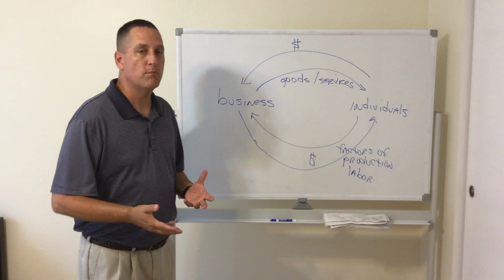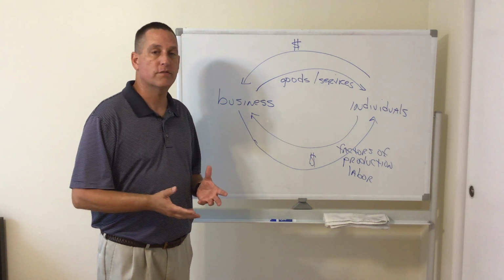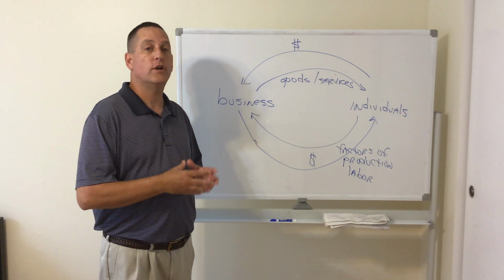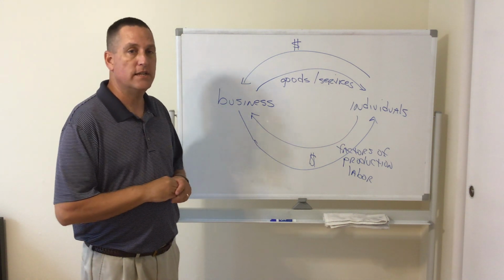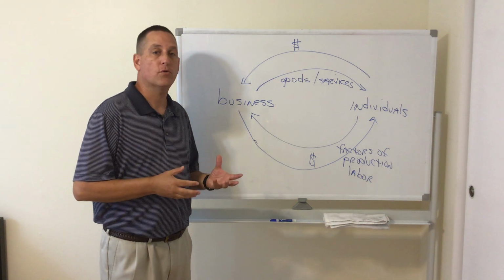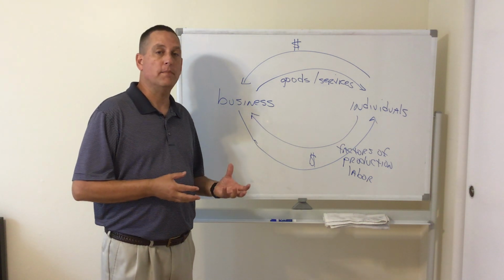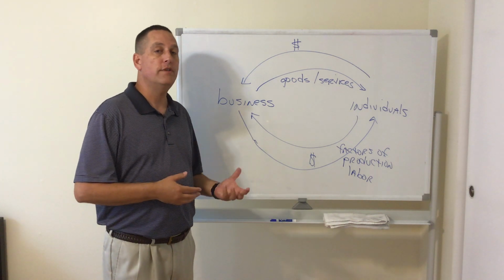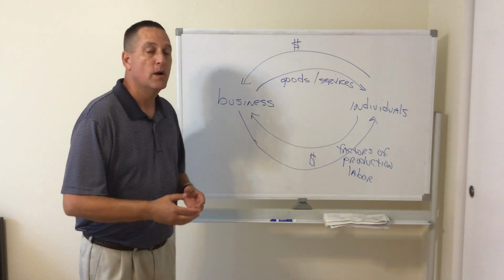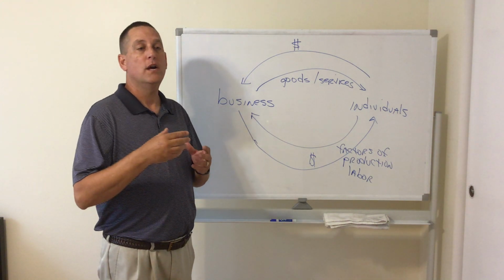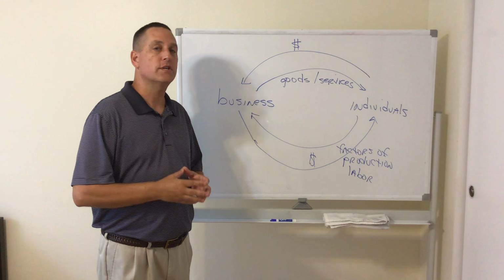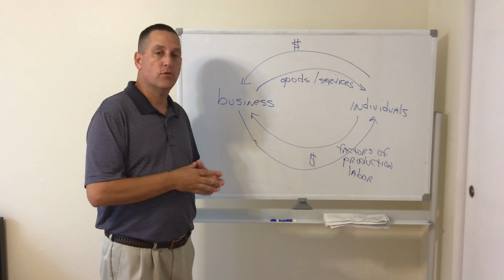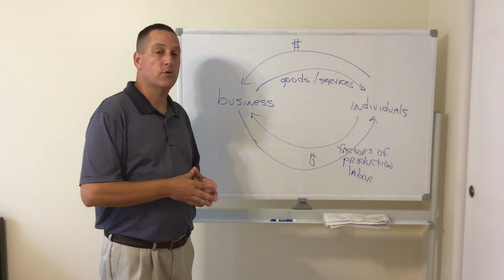And as the workers become more productive, they're able to produce more goods and services. And as our economy becomes more productive, then our economy is going to grow. And back on page 16 there, at the top of page 16, they talk about economic growth as one of the goals of any economy. We want to consistently produce more goods and services. In order to do that, we have to make the workers more productive. We have to come up with new techniques. We have to come up with better educated, better trained workers. And so that's constantly improving worker productivity, which leads to economic growth, and increases in economic growth are better for our economy.